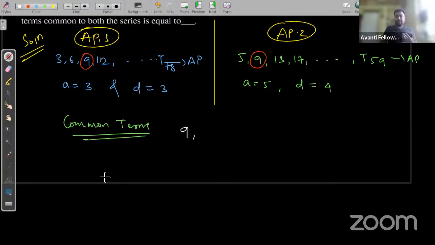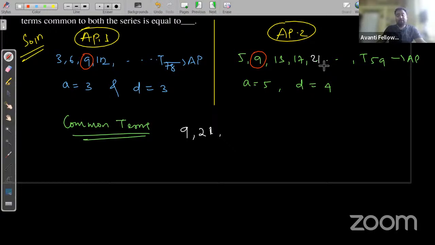After 9, in the first arithmetic progression, it is 12, then 12 plus 3, 15, plus 3, 18, plus 3, 21. Then see here, 17 plus 4, also here 21 is coming. So 21 is the second common term, right? Okay, so what will the third common term be? Here 21 plus 3 is 24, plus 3 is 27, plus 3 is 30, plus 3 is 33.